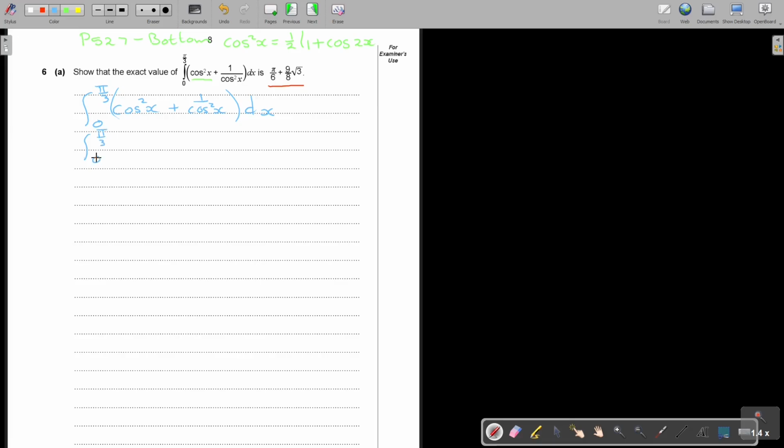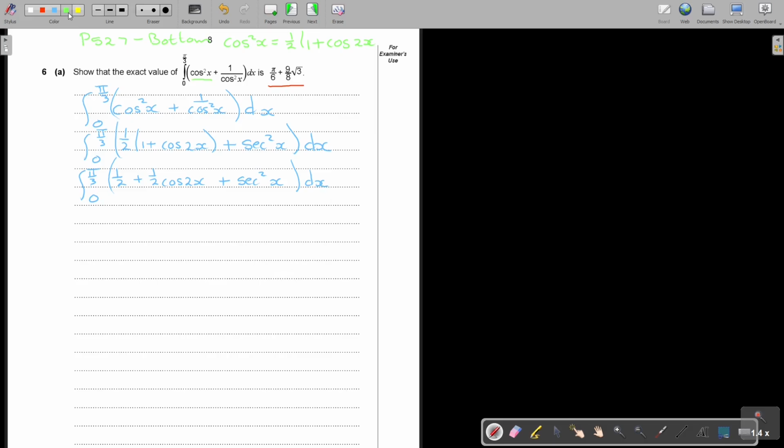Keep your integration, and now I'm going to say a half times 1 plus cos 2x, and don't forget to bring this one up and make it sec squared x. Now, simplifying a little further before the integration, it's going to be a half plus a half cos 2x plus sec squared x. Okay, now I'm ready for that integration.